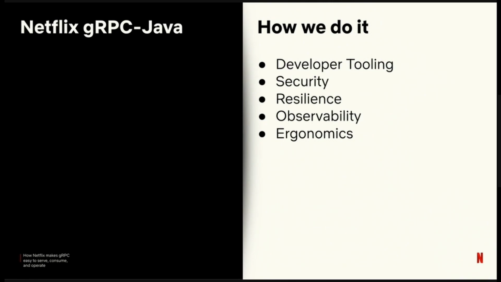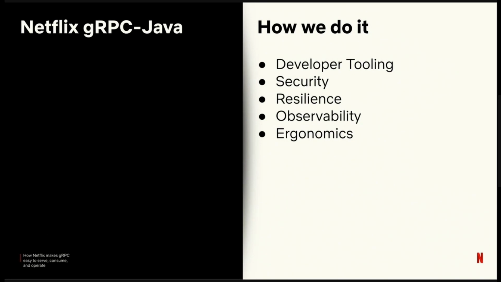All right, Netflix gRPC Java is our most highly featured and complex RPC framework. We have over 600 applications serving 1,300 services, and we have 1,500 applications with gRPC clients. So it's critical that all these integrations are easy. We call making things easy our paved road. We approach this from 5 different angles.